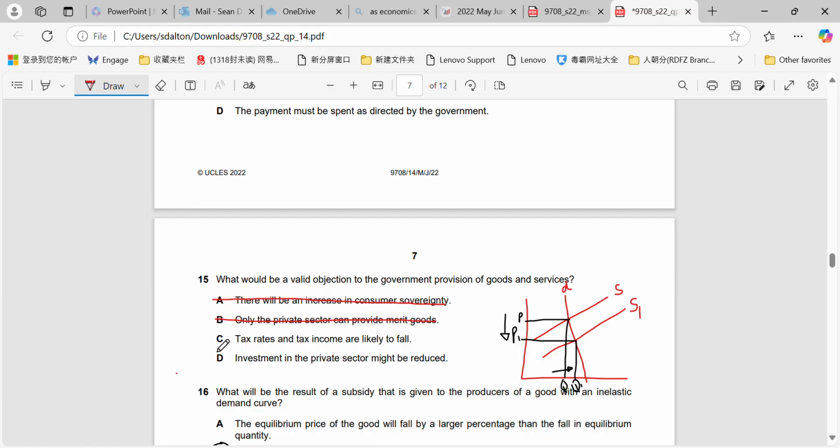So the tax rates and income are not likely to fall, they're likely to rise as we're looking for additional funds to fund this provision in the first place. A valid objection would be that the investment in the private sector might be reduced. Because we're providing the goods and services, it offers less opportunity to the private sector, and that might reduce the investment from their side.